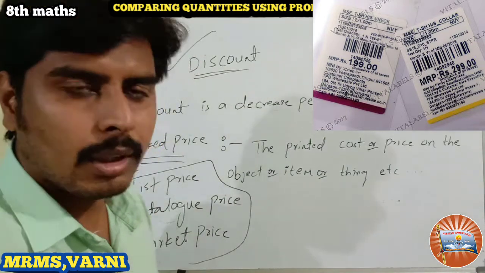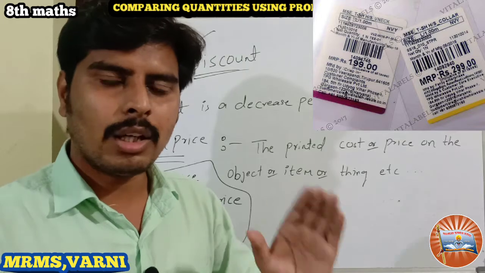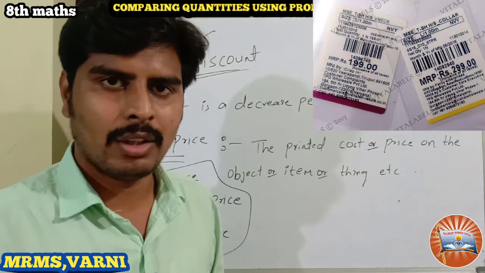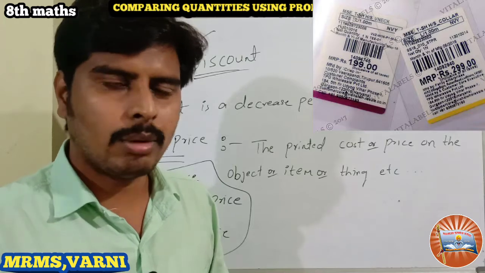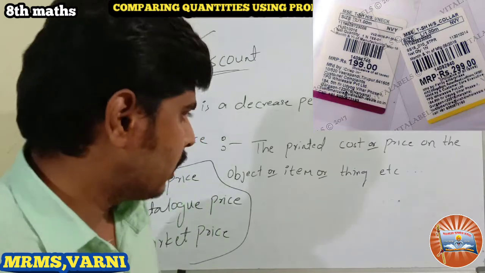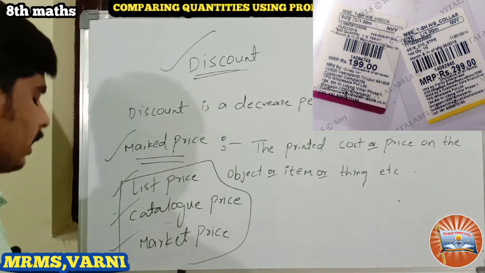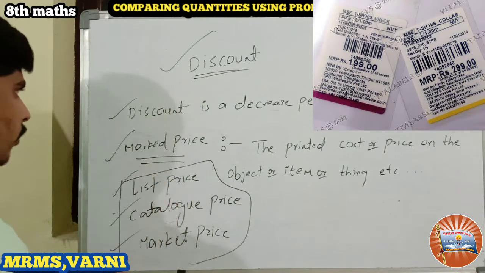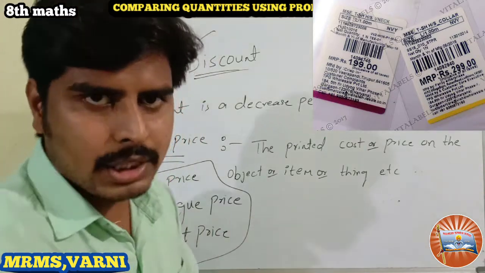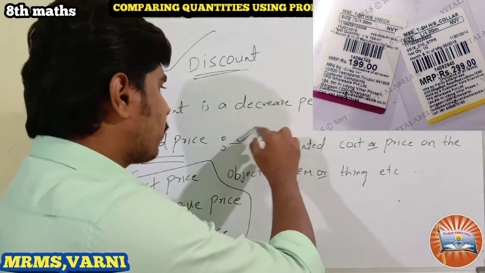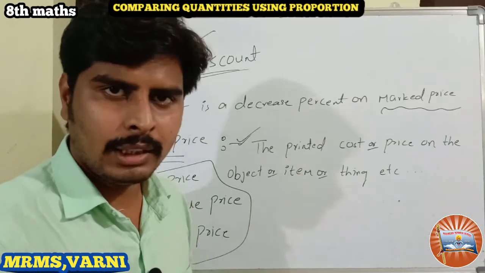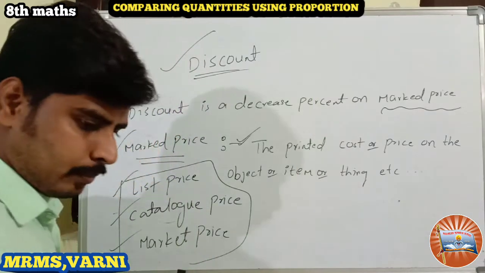This is nothing but the printed price on the object. Generally we see the price tags on clothes, t-shirts or pants when we purchase them. That is the marked price. So coming to discount, we ask the merchant for the discount on the marked price. Is it clear?